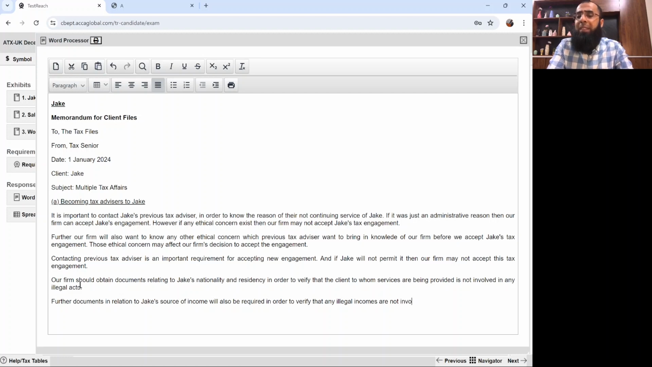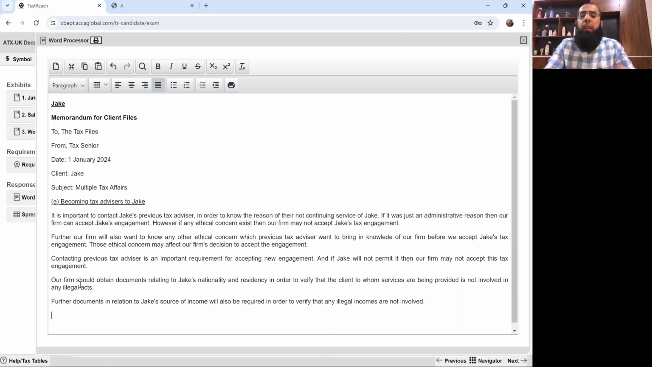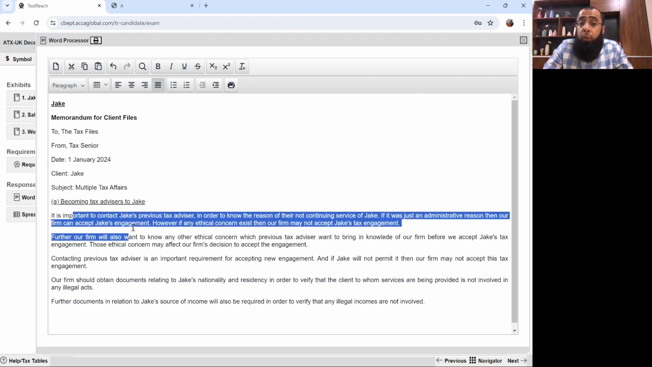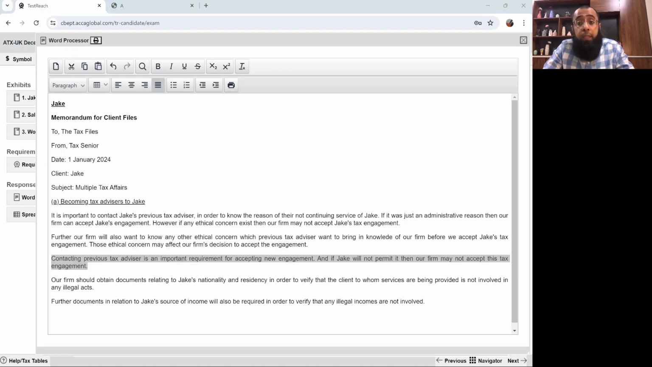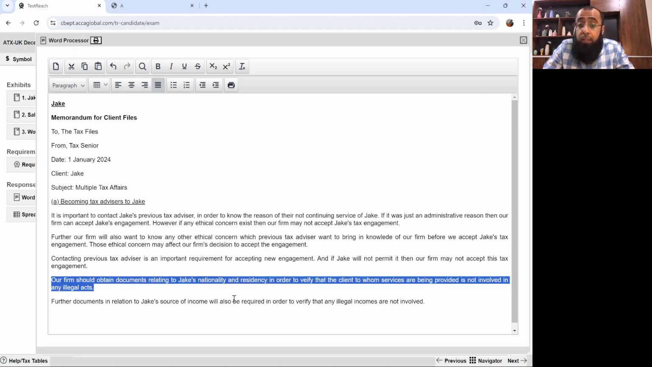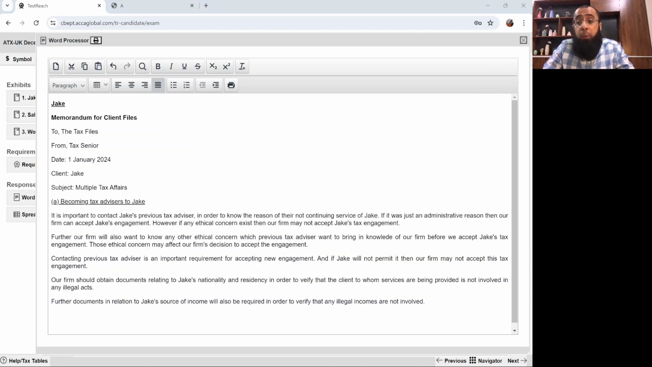Now, these are the basic steps which we always do while we are accepting an engagement, because we obviously want to make sure that the person to whom we are providing the service is legitimate, and the income which he's obtaining is also an acceptable one. If you look at it, it was just a 5 marks requirement on what we should be doing before becoming a tax advisor. It's important to contact the previous tax advisor to know the reason. Secondly, any ethical concern, and contacting the previous advisor is a very important requirement. Then, documents about nationality and residency, and about sources of income, these are all important ones.